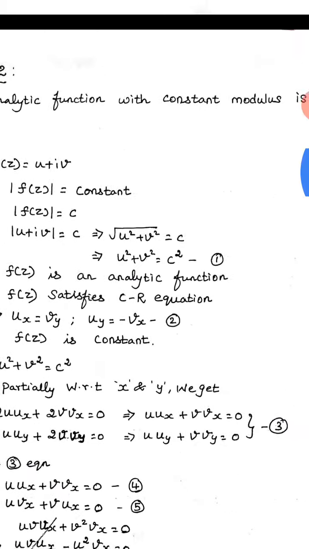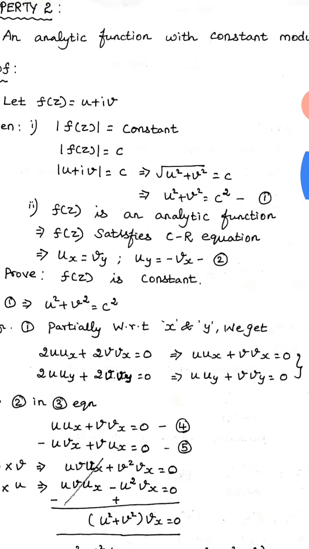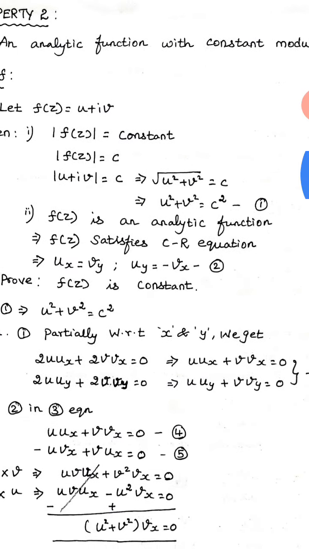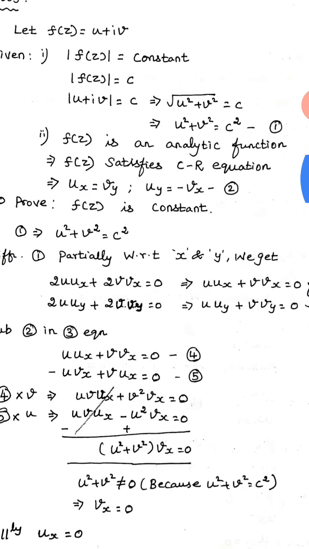And the second given thing is: my f of z is an analytic function. So obviously when we say a function is an analytic function, it has to satisfy the Cauchy-Riemann equations. That is nothing but ux equal to vy and uy is equal to minus vx. And what are we going to prove? That the function, that is f of z itself, is a constant. That is what we are going to prove.